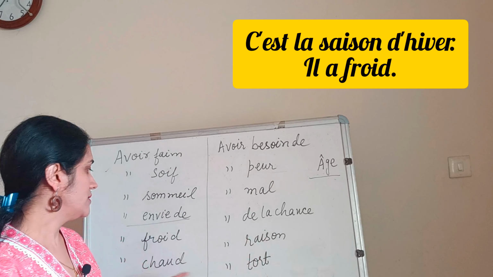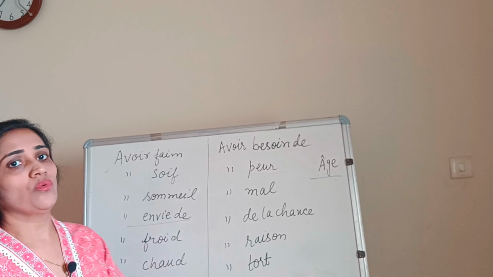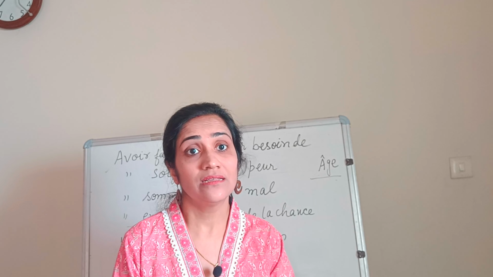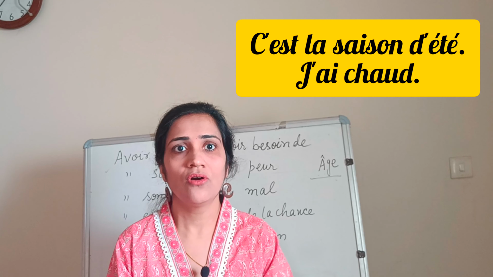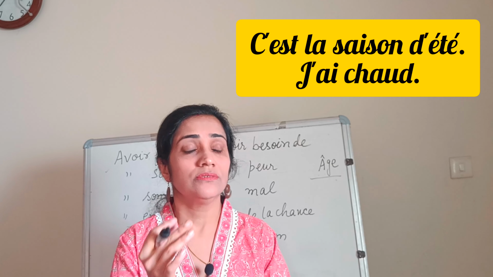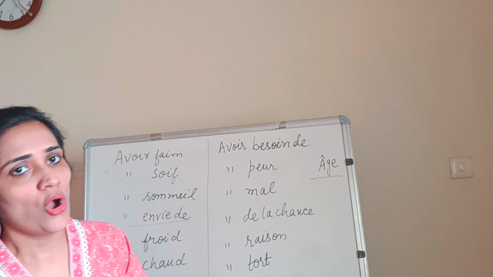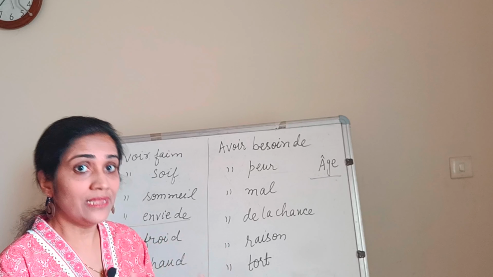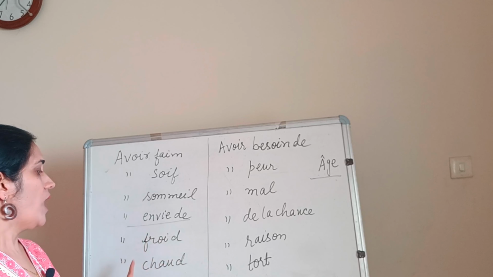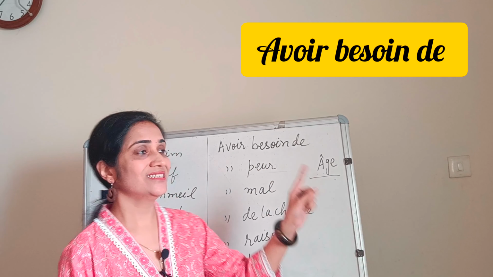So the exact opposite is avoir chaud. Chaud refers to hot. Avoir chaud, to feel hot. Suppose it is a summer season, say l'été, j'ai chaud, I'm feeling hot. Since it's summer, c'est l'été, or c'est la saison d'été, j'ai chaud, I'm feeling hot. So to refer to feeling something cold or hot, we have to use avoir: avoir froid ou avoir chaud.